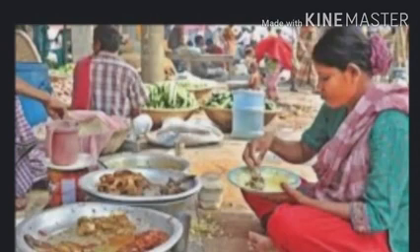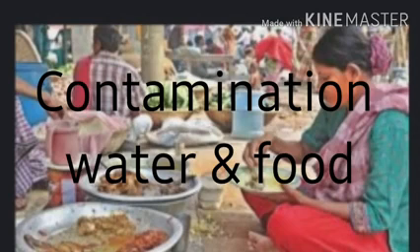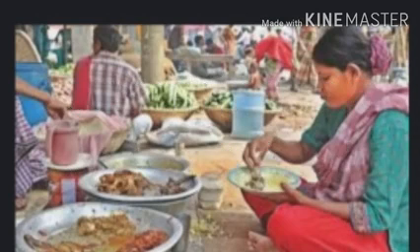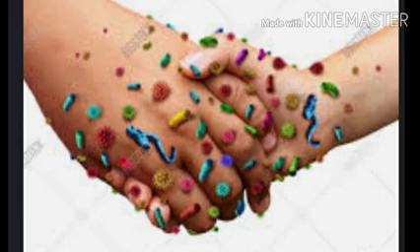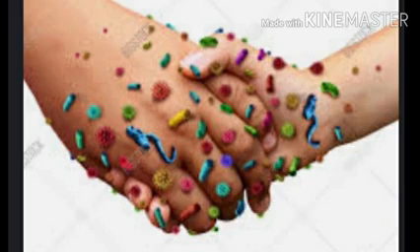Next, through water and food. Diseases like cholera, typhoid, and hepatitis are some diseases that can spread through infected water and food. Next is through direct contact. Diseases like ringworm, common cold, flu, and chickenpox can spread through direct contact with sick persons.